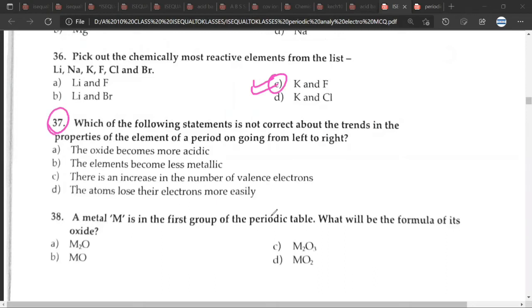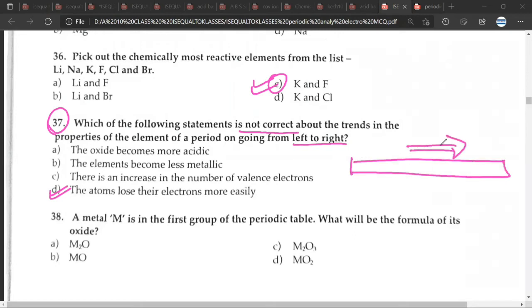37 would be D. The atoms lose the electrons more easily. Which of the following is not correct about the trends in the properties? Okay, from left to right across our period, the oxide becomes more acidic. Is this correct? Yes, this is correct.